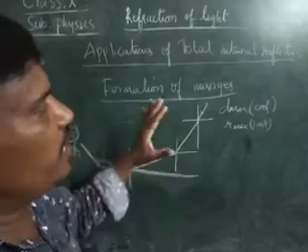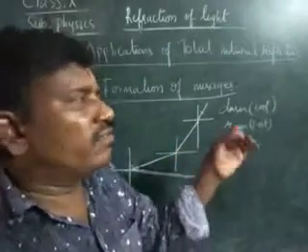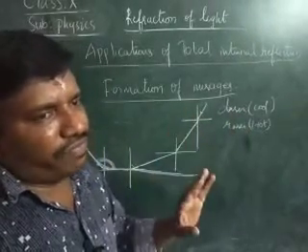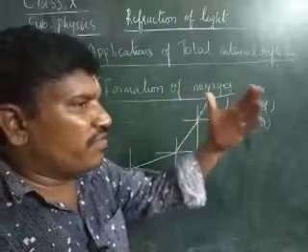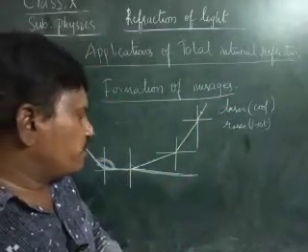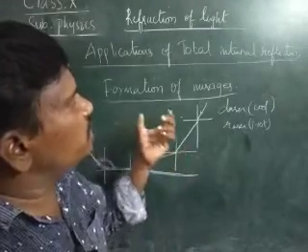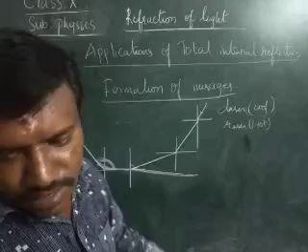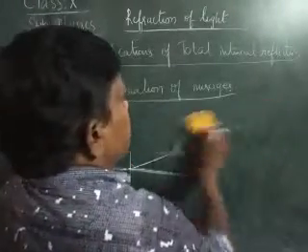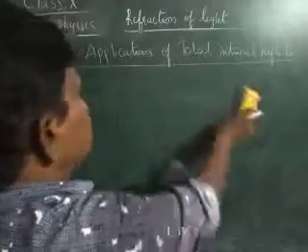Okay children, have you got the idea about what a mirage is? A mirage is an optical illusion where, when the light ray travels from the denser to the rarer, we see the optical illusion of water from a far distance. But when we go near to it, no water can be seen over there. That is called a mirage. This formation of the mirage is due to the total internal reflection. And in the same way, optical fibers work on the principle of total internal reflection.